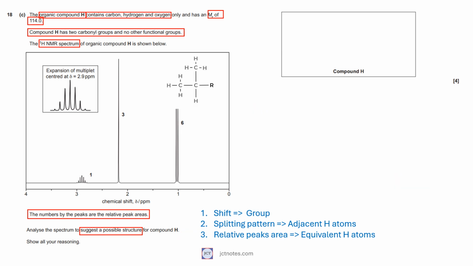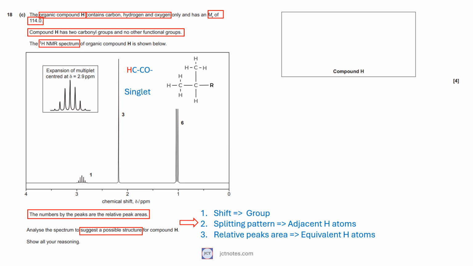With a suitable structure identified by the peak at a shift around 1 ppm, we move to the peak between 2 and 2.5 ppm. First, shift. From the data sheet, and bearing in mind that we have 2 carbonyl groups, this peak refers to a hydrogen attached to a carbon attached to the carbonyl group.